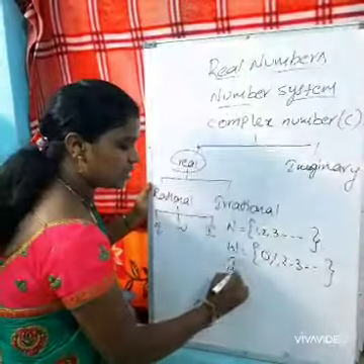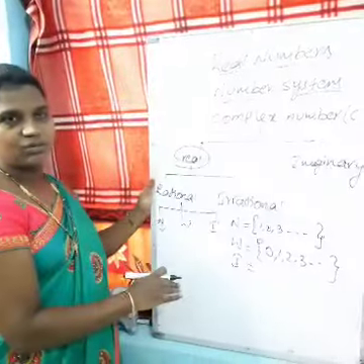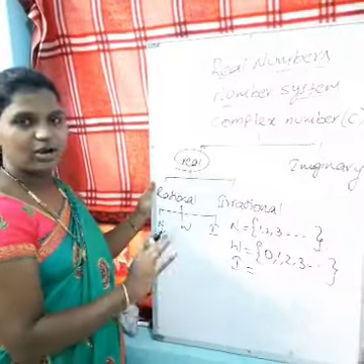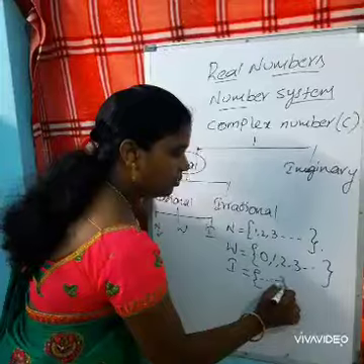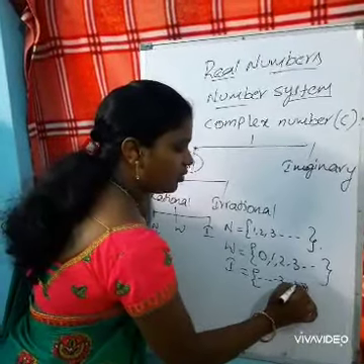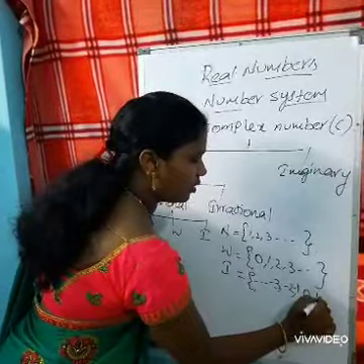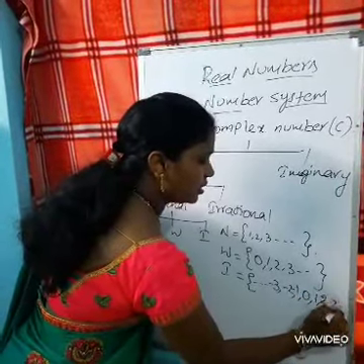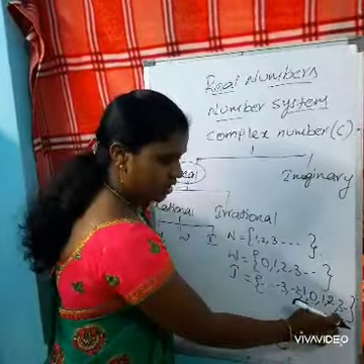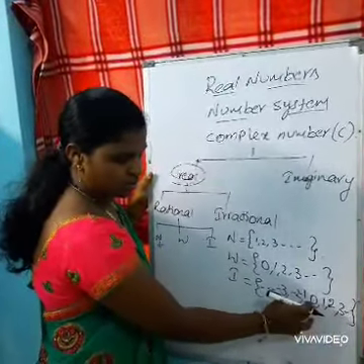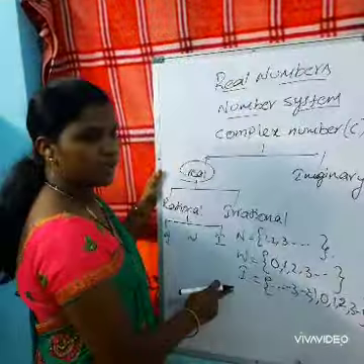Now the integers. Integers are nothing but both the positive and negative numbers along with 0. So on, -3, -2, -1, 0, 1, 2, 3, and so on. So here we can see that the natural numbers along with 0, that is whole numbers, and the negative numbers are included in the integers.